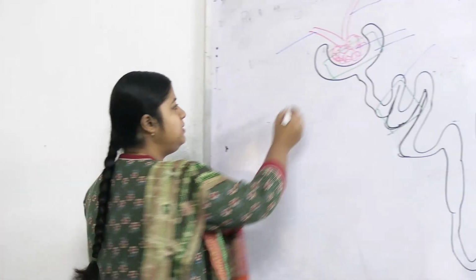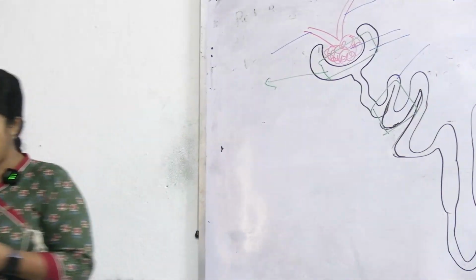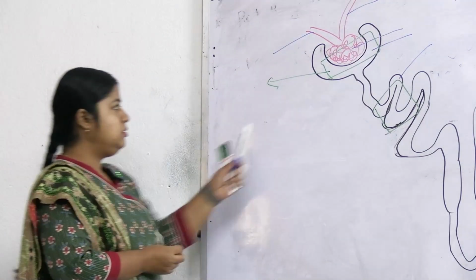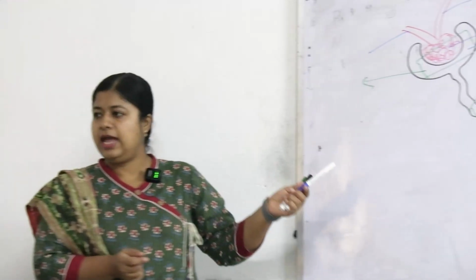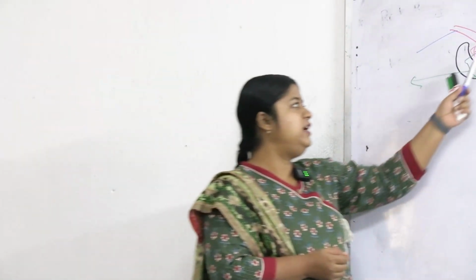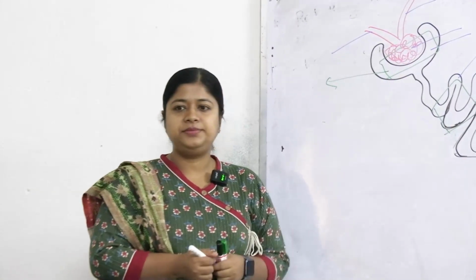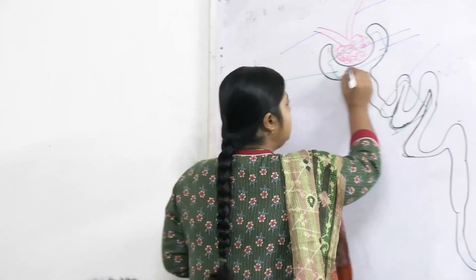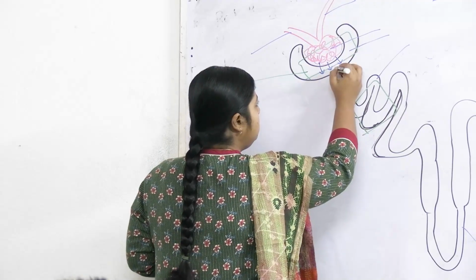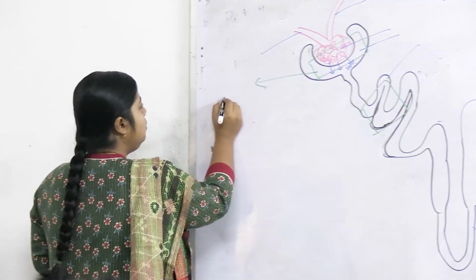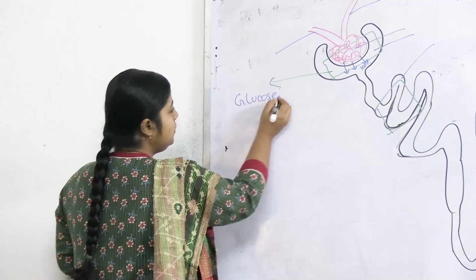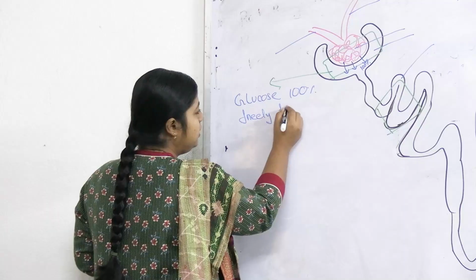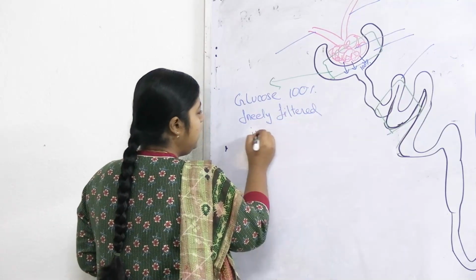So what happens in this part? We are studying glucose filtration and reabsorption. Is glucose filtered from capillaries to the filtrate? Yes or no? Yes. So glucose is 100% freely filtered in the filtrate.